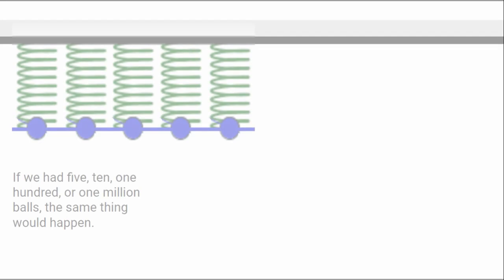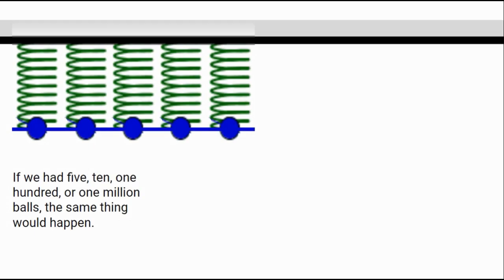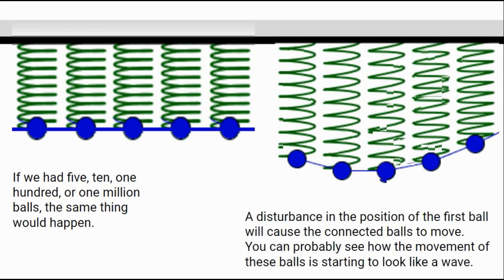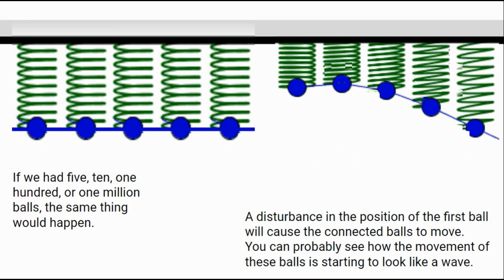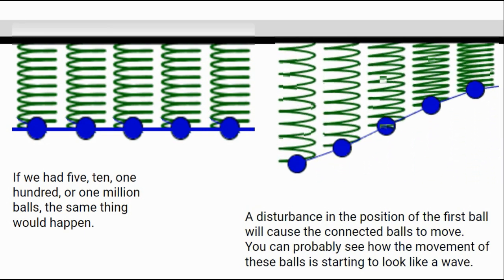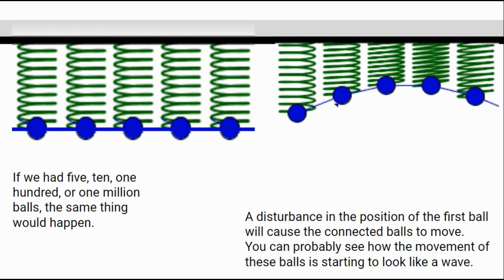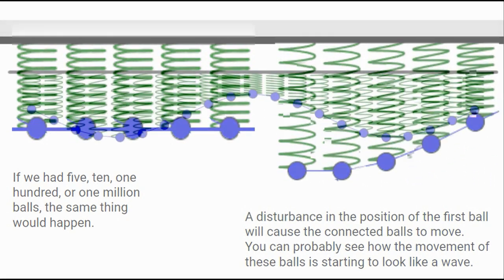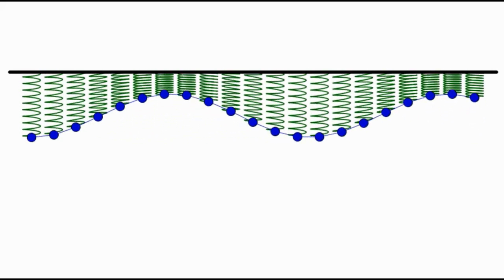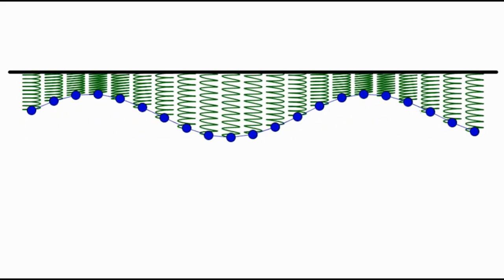But I don't think two's enough. So what if there was 5 or 10 or 1,000,000 of the balls, all with their own spring and all connected in a line? If we start that first ball bouncing by moving it from its equilibrium, it passes that movement or energy onto each of the other balls. And you can probably see how this oscillating movement of lots of balls is starting to look a little bit more like a wave.